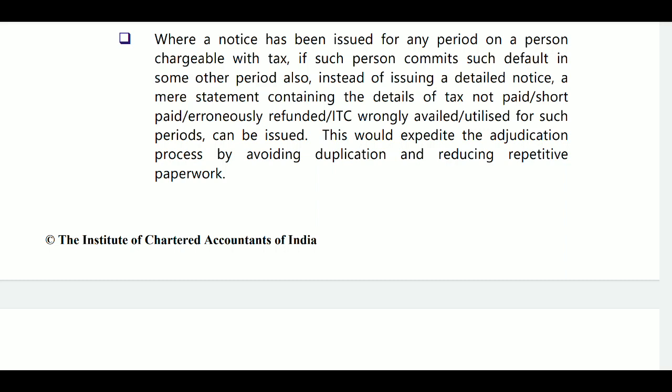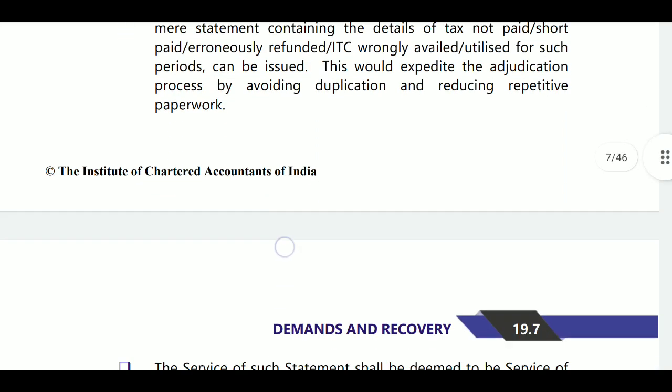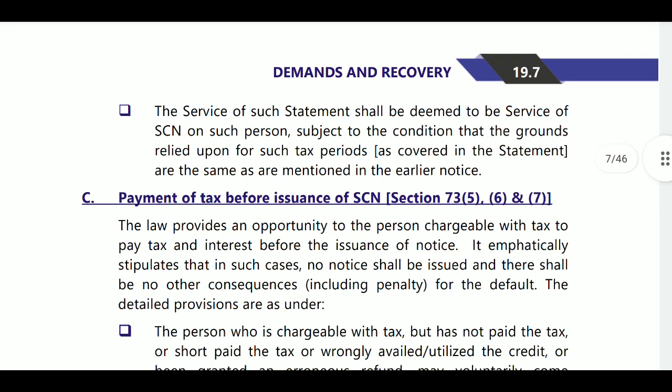If any person commits it again, they will issue just a summary statement, avoiding duplication and reducing repetitive paperwork. The service of such a statement shall be deemed to be service of show cause notice on such person, subject to the condition that the grounds relied upon relate to such tax period.